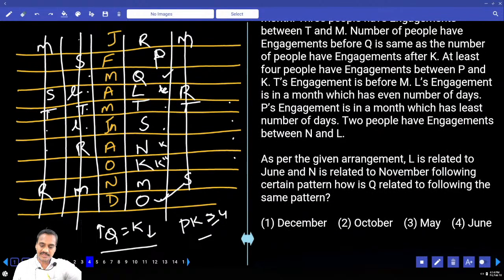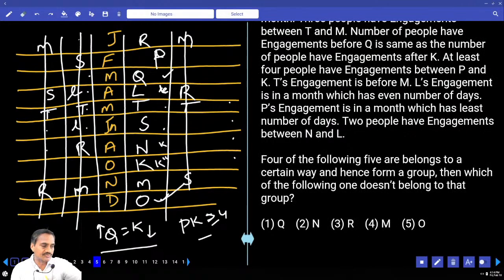And the fourth one, as per the given arrangement. L is related to June: L is 2 months before June. N is related to November: N is 2 months before November. And Q is 2 months before May. It is choice 3, question number 4.